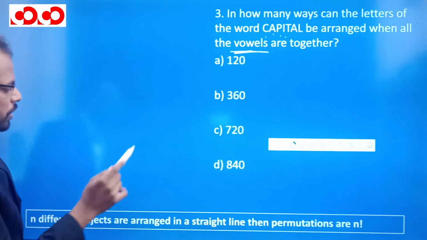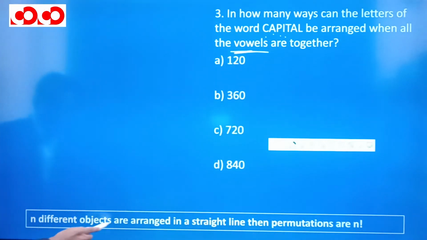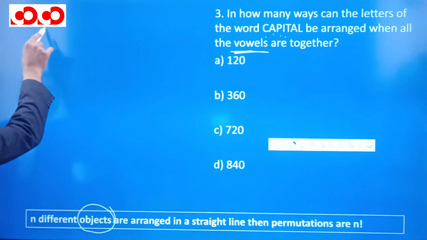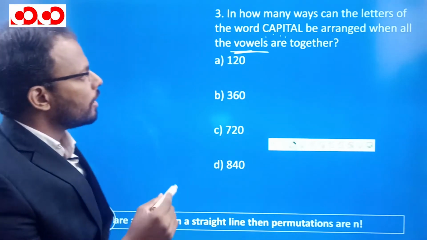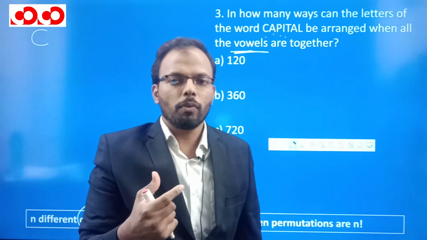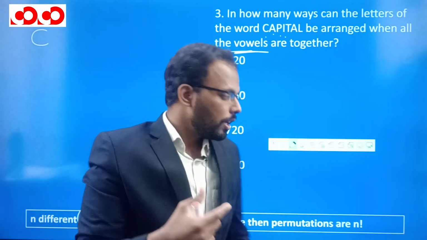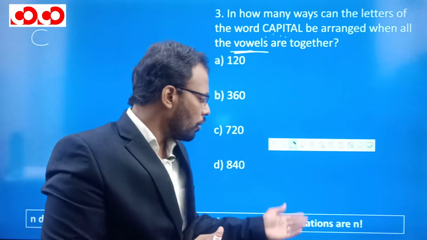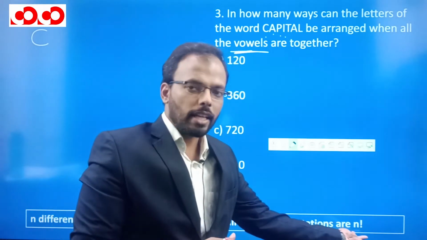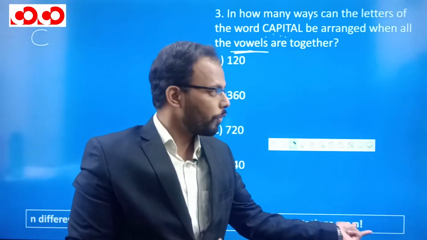So what are the things we are having? See, we are talking about n different objects. So the first object will be C. Actually it is a letter, but we are arranging letters here which are acting like different objects, and different objects are arranged in n factorial ways. So we are going to use this formula.